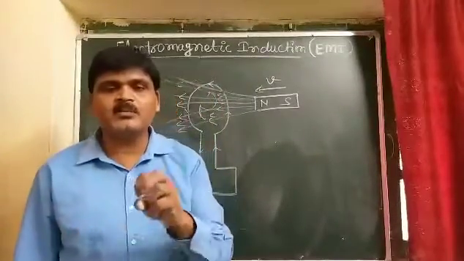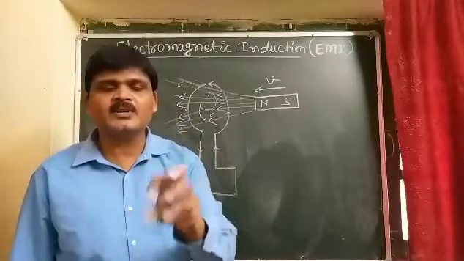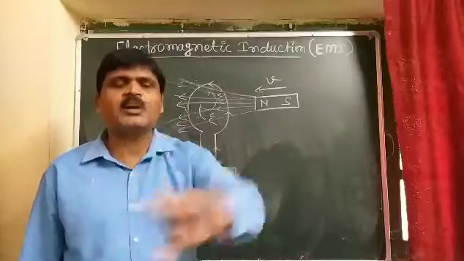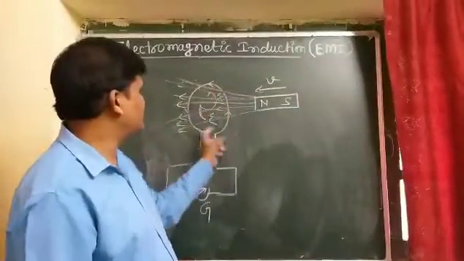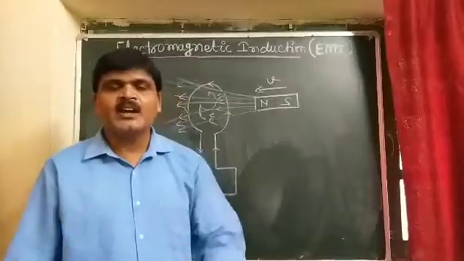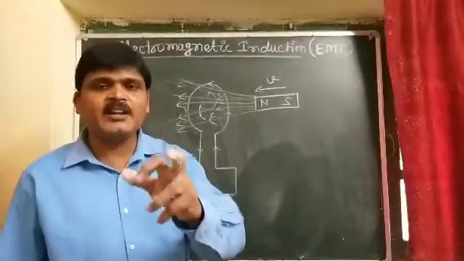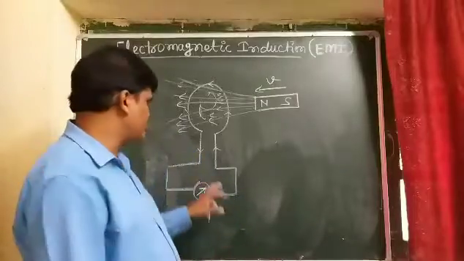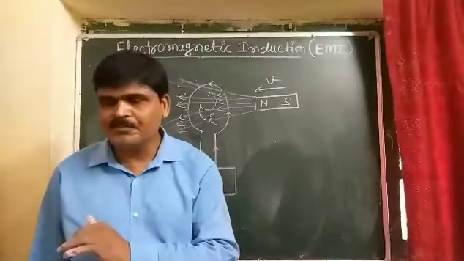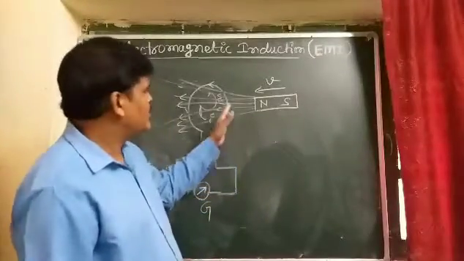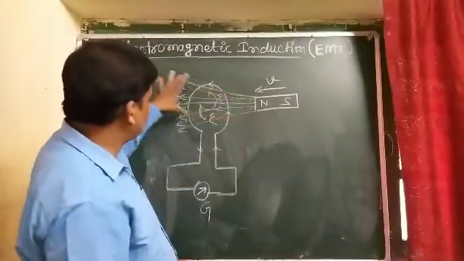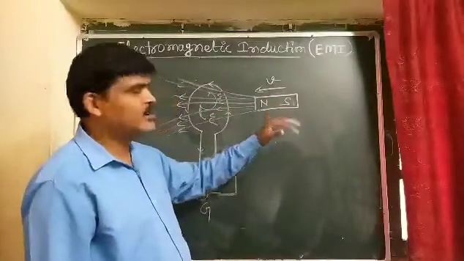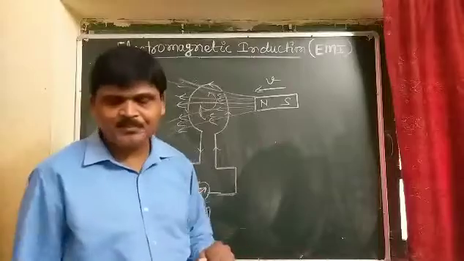And if the number of magnetic field lines through any coil continuously changes due to the motion of the bar magnet, it means the magnetic flux linked with the coil continuously increases. And if a change in the magnetic flux linked with the coil continuously takes place, there will be generation of induced current in the coil. So here the magnetic flux linked with the coil continuously increases due to the motion of the north pole of the bar magnet.